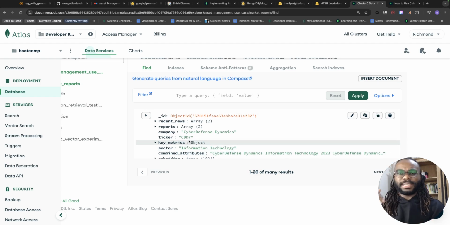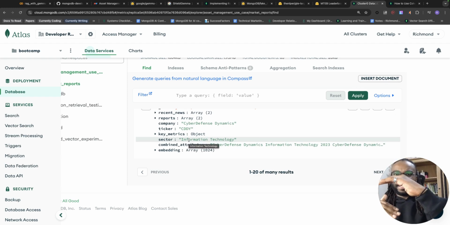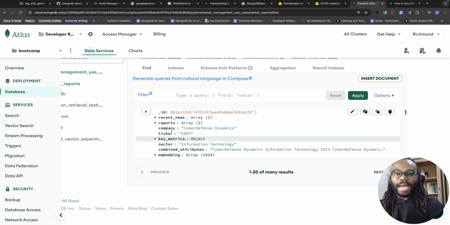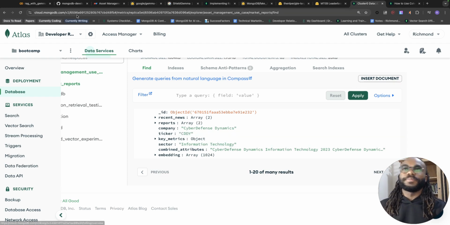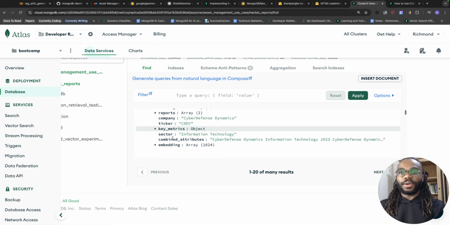No need for a specialized database on top of your operational database, or even installing extensions. You can actually conduct different types of query with this data, including vector search and text search. So that's what the data looks like in MongoDB.